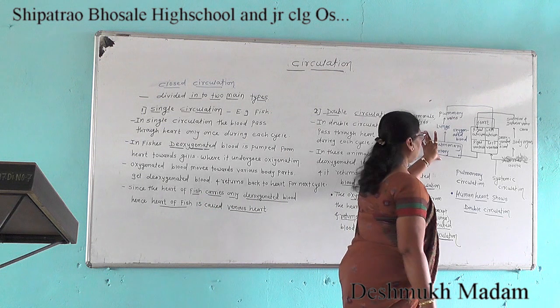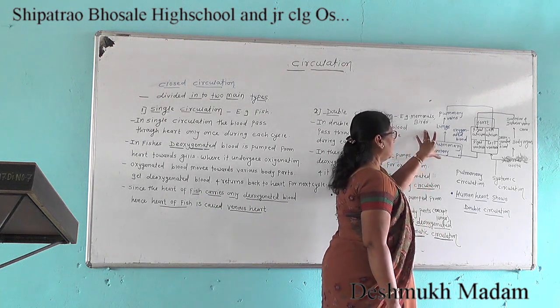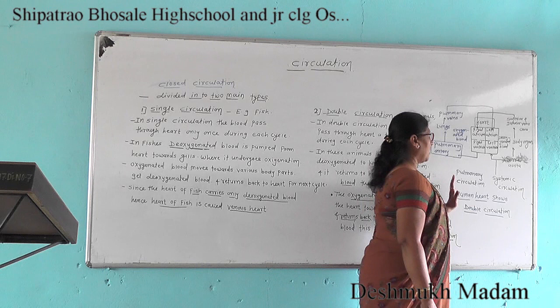See the diagrammatic chart. The human heart shows double circulation.